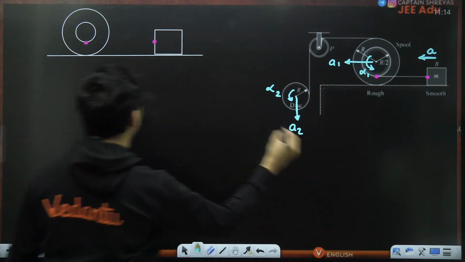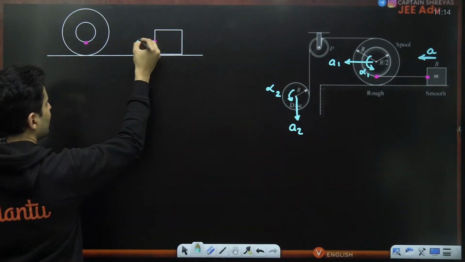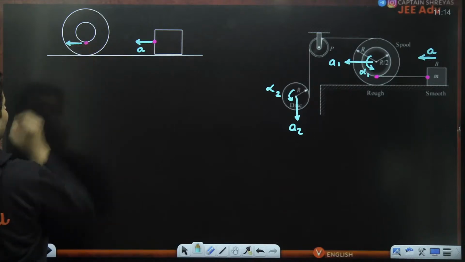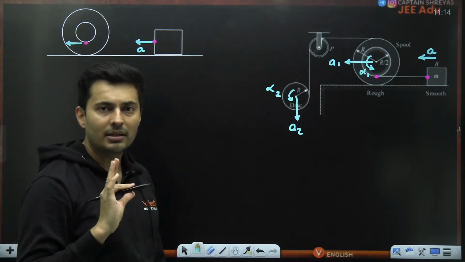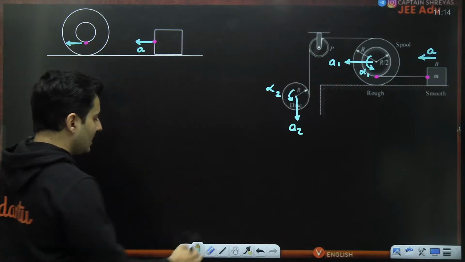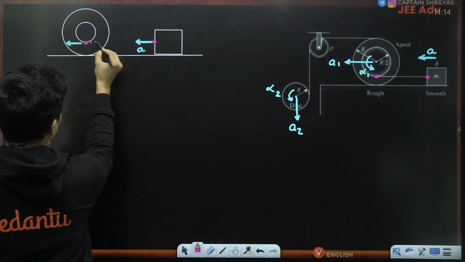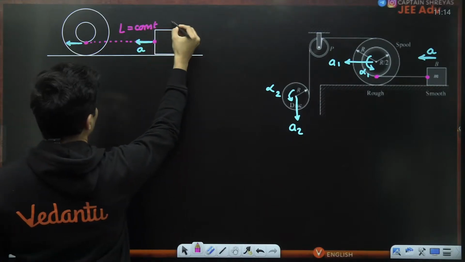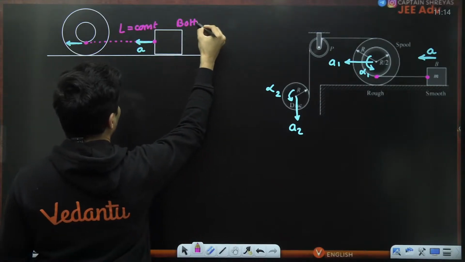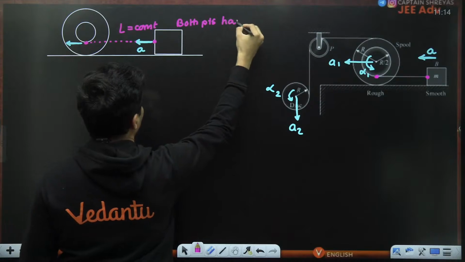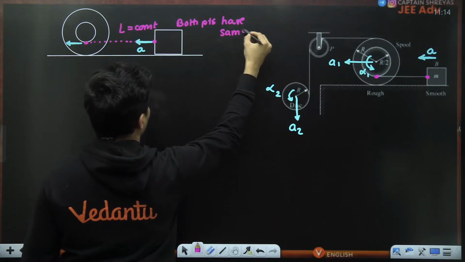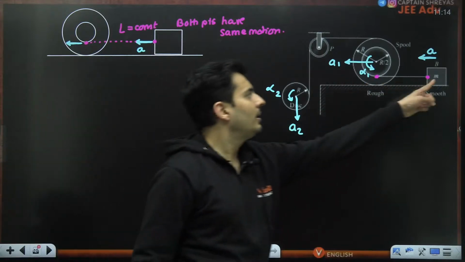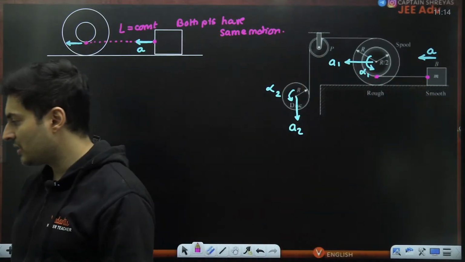Because they are connected via a thread, whatever acceleration this point has, let's say it is A, even this point should have the same acceleration. Do you guys agree with it? Both the points should have the same acceleration because the string connecting them has a constant length. So both points have the same kind of motion, 100%, else the string will become slack.